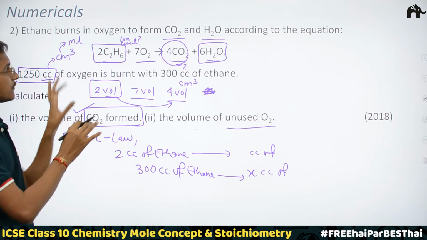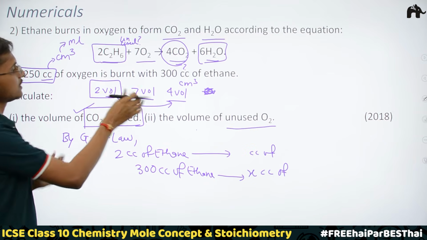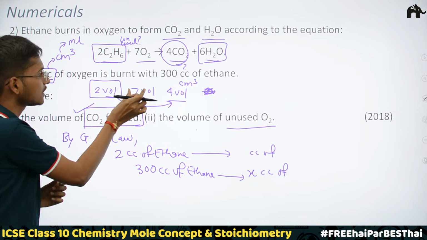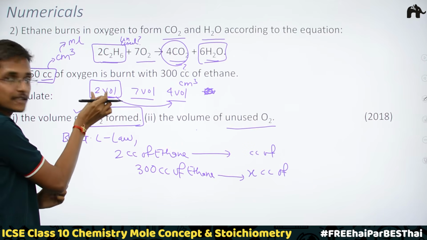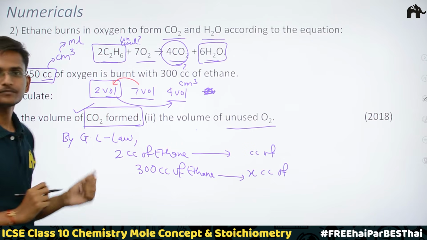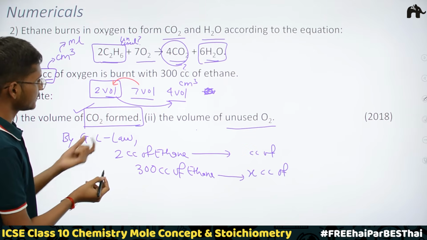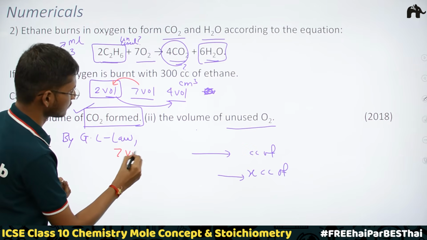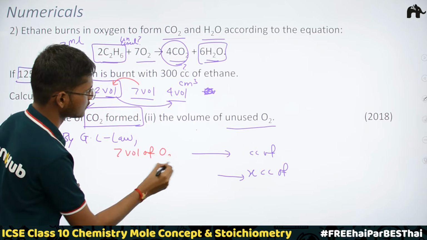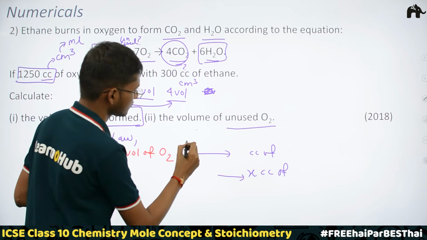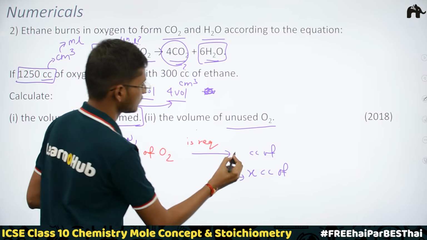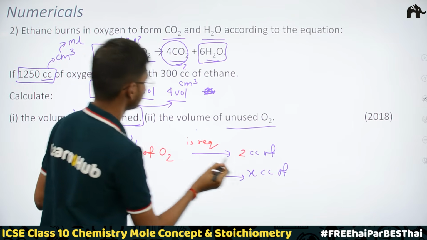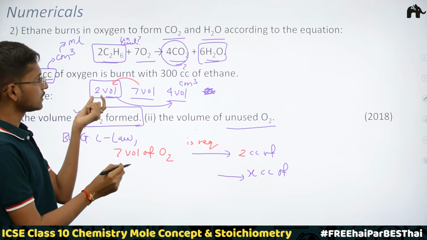Okay, so from Gay-Lussac's law we know that 7 volumes of oxygen are required to burn 2 volumes of ethane. See here, I can just write 7 volumes of oxygen is required to burn 2 volumes of ethane.